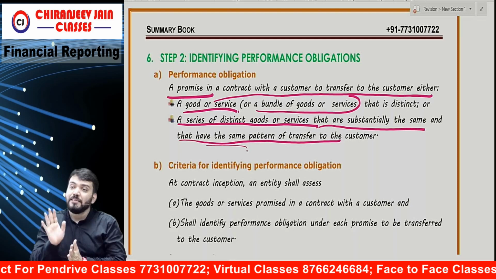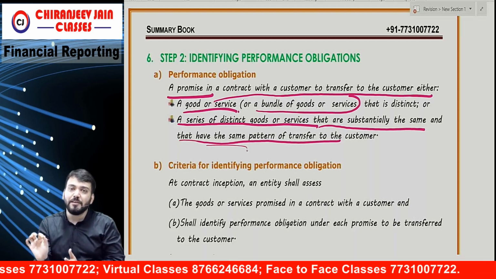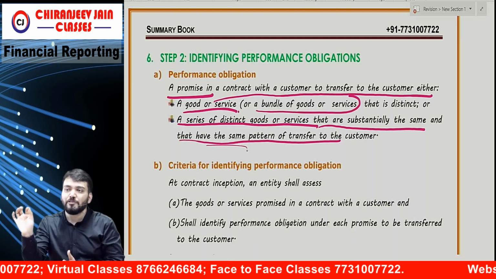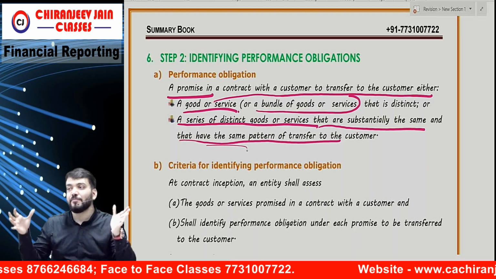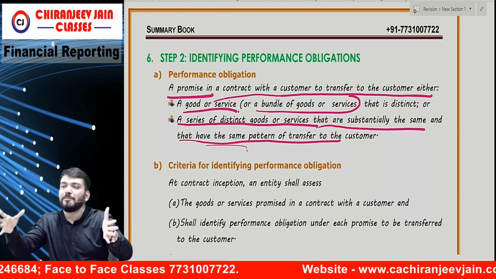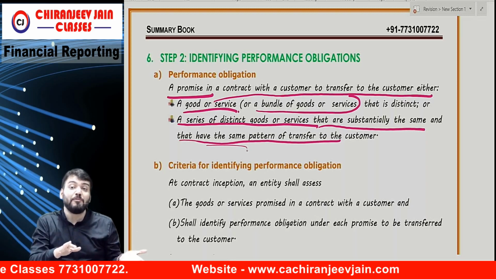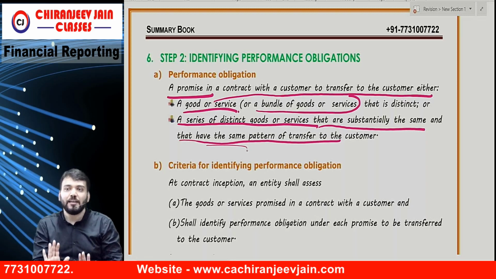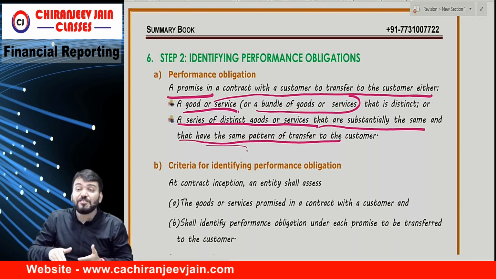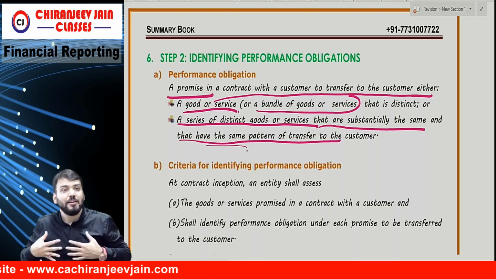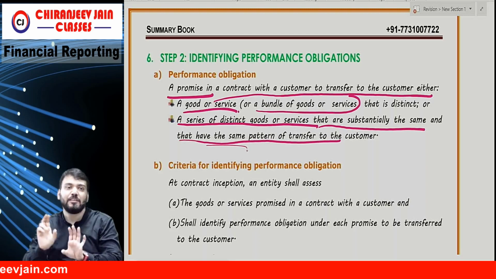So whenever there is a promise in the contract with a customer to transfer goods and services that are either goods or services, or distinct goods or services that are distinct. Now one question may arise: sir, how will we understand that they are distinct? For that also guidance has been given, correct? Or a series of distinct goods or services. So in my case, it is a series of distinct goods or services only.